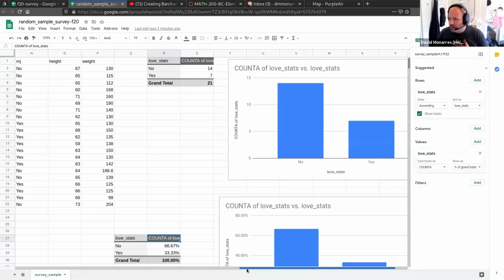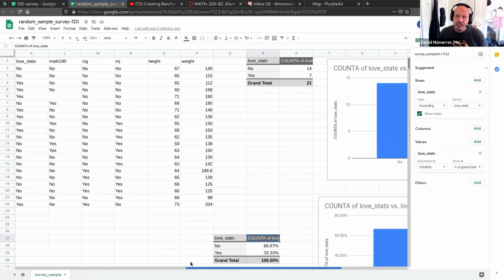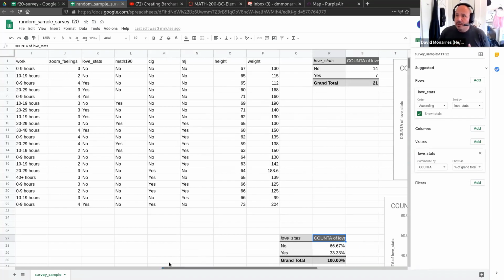But once again, I'm looking at this love of stats, and one question that I have, because I'm a teacher, is this. I also teach our Path to Stats course, called Math 190. One of the things I wonder is, does taking Math 190 influence how students feel about stats?